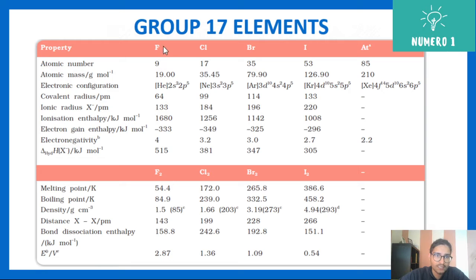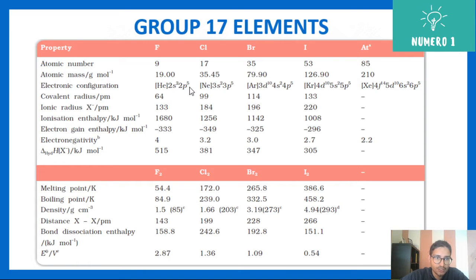Next, you can see fluorine, chlorine, bromine, iodine. We will not study this much in detail. We will limit ourselves till iodine, because astatine is radioactive. So you can see as you go down the group, atomic number increases, atomic mass increases.